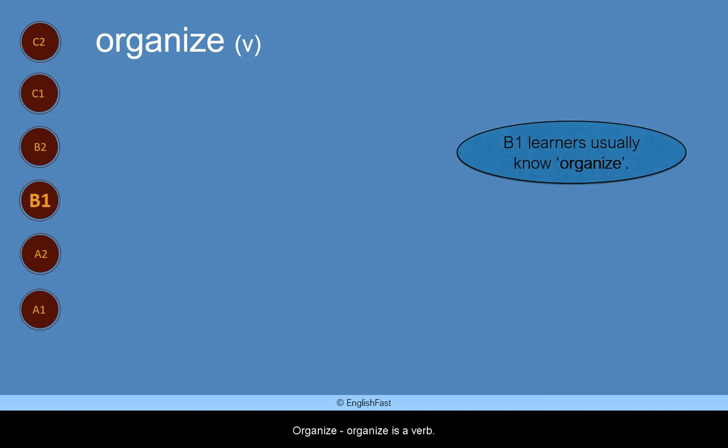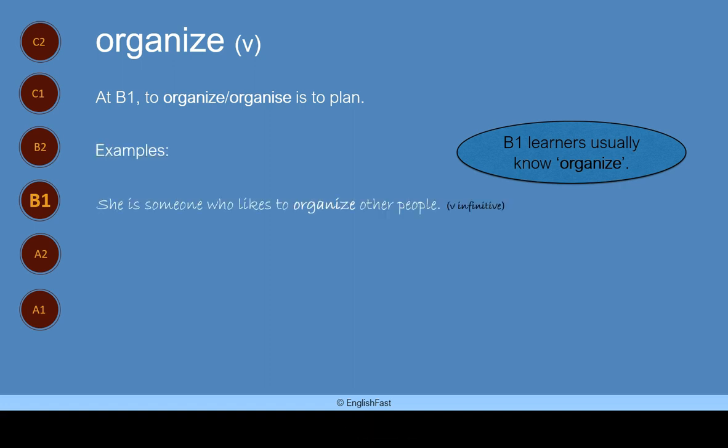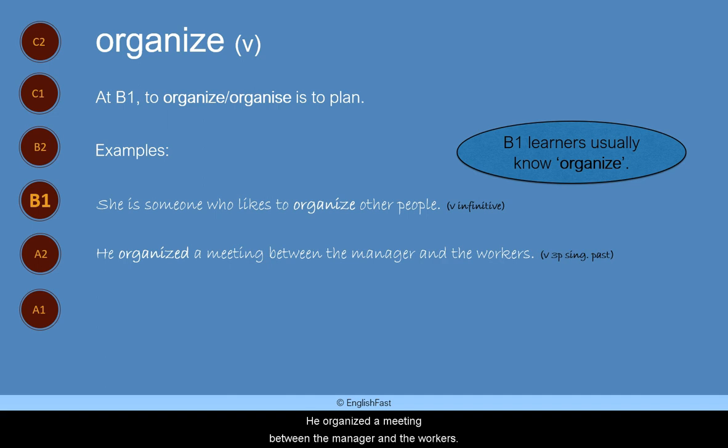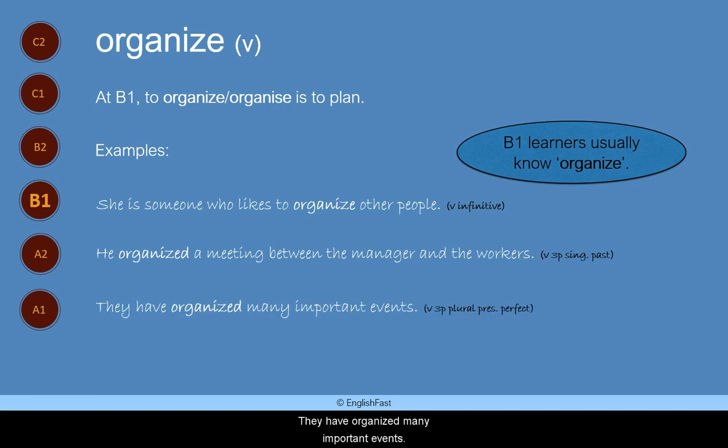Organise. Organise is a verb. B1 learners usually know organise. At B1, to organise is to plan. Here are some examples. She is someone who likes to organise other people. He organised a meeting between the manager and the workers. They have organised many important events.